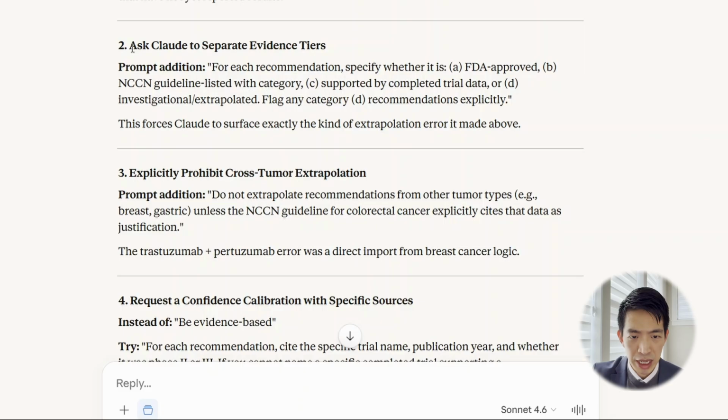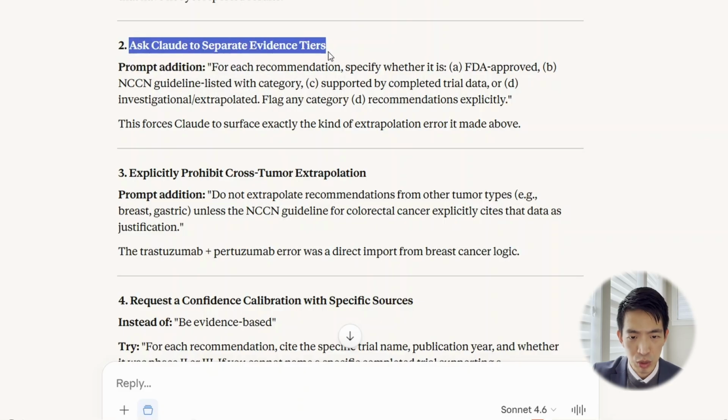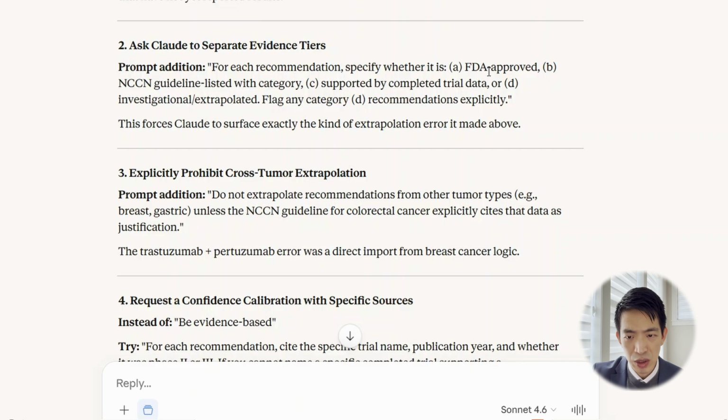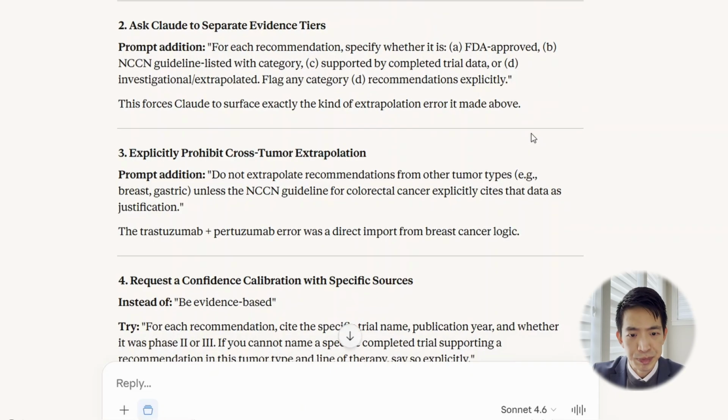Another thing that it had recommended that I think would be worth trying is to separate into evidence tiers based on FDA approvals and completed trial data. So what this is teaching us is that in prompting the AI, it's not just looking for its answer, it's also telling it what not to do: not to recommend treatments that are not currently approved, not to extrapolate data from a different disease type.